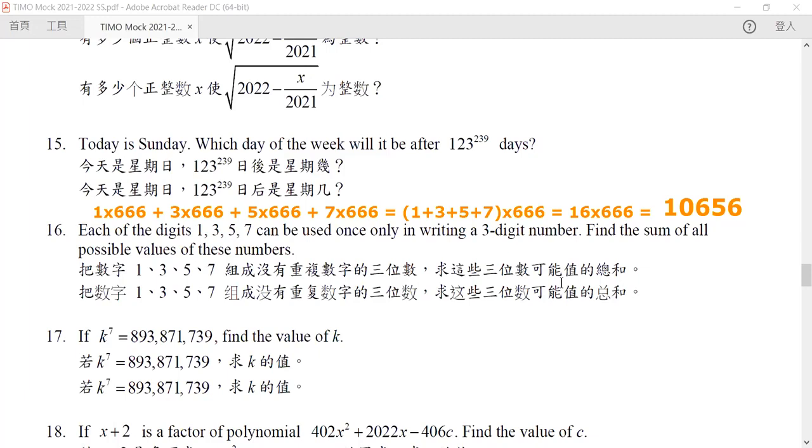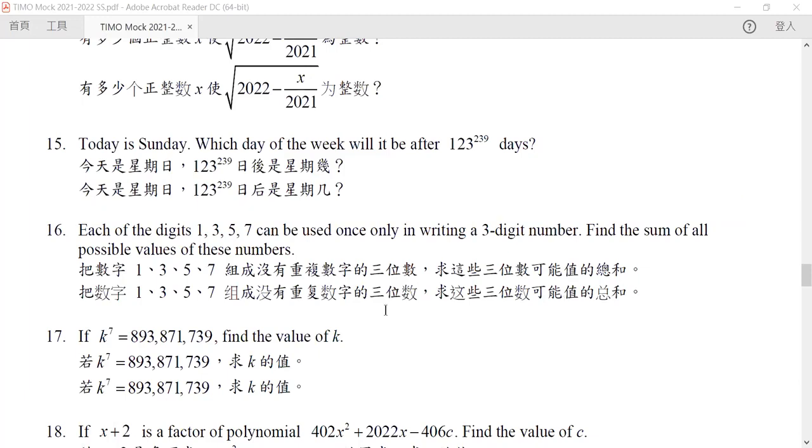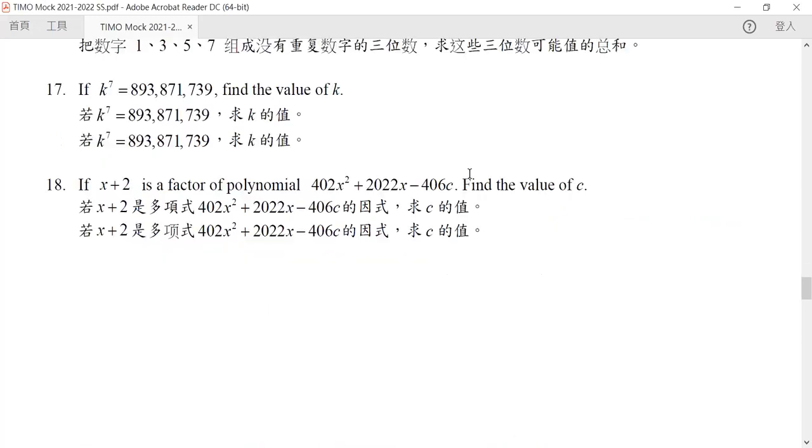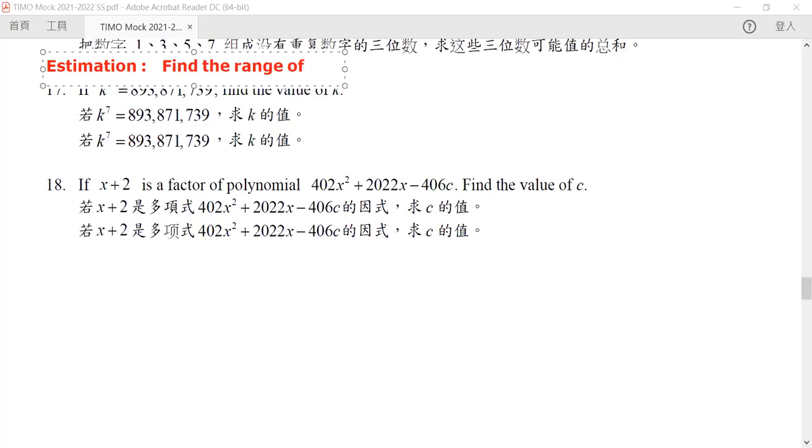Okay, let's go to question 17. If k is this value, find the value of k. This is a good question of estimation. Again, let's talk about estimations. So in here, whenever we want to find the value of a number, first we want to find the range of this number.